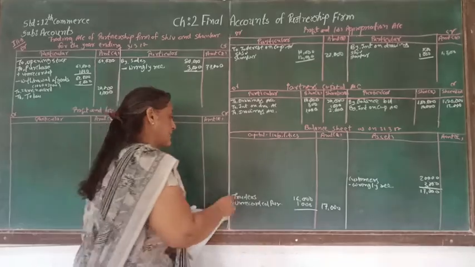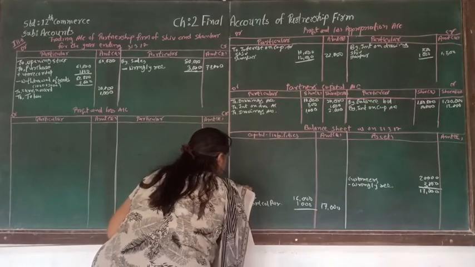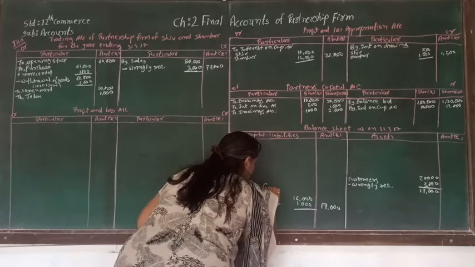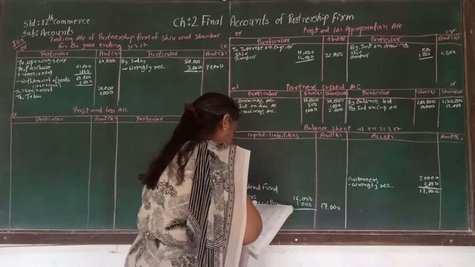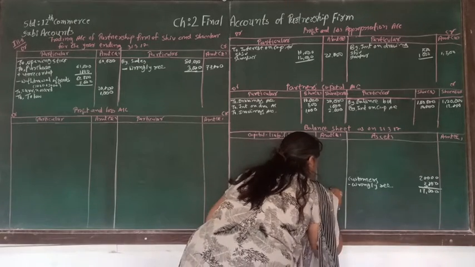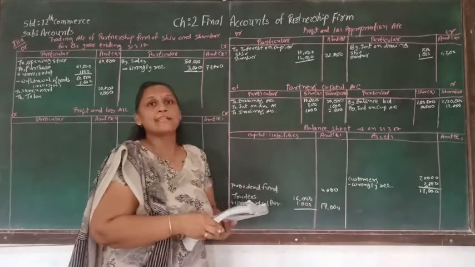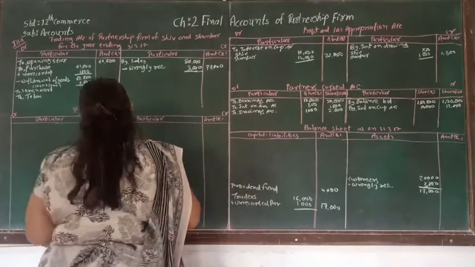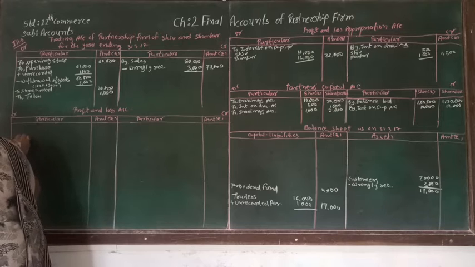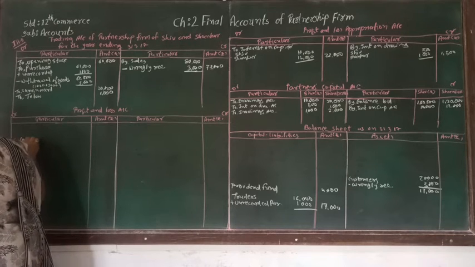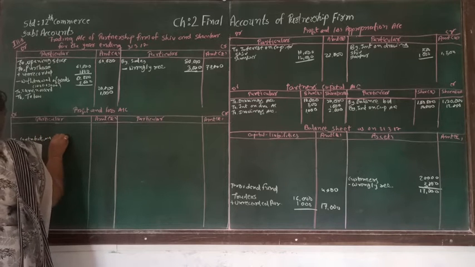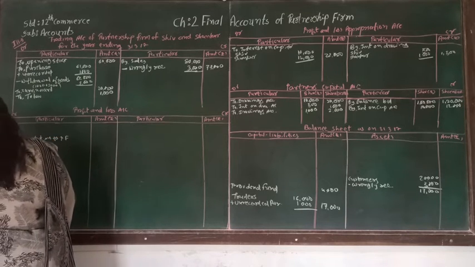After that, another account given to us is provident fund, and provident fund is a liability of the business, supposed to be written on the liability side. How much is provident fund? It is on the credit side, 4,000. And contribution to provident fund is an expense of the business, supposed to be debited to the profit and loss account. To contribution to PF, and that is 1,000.